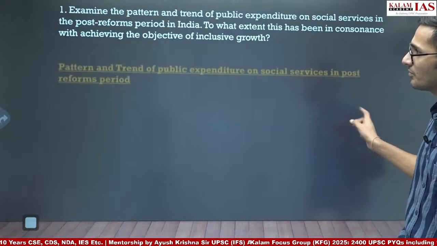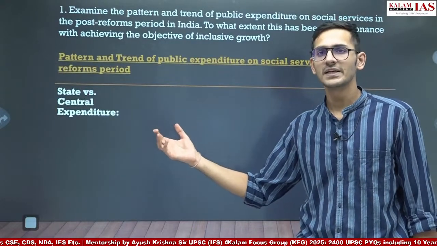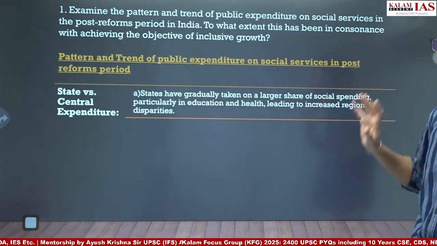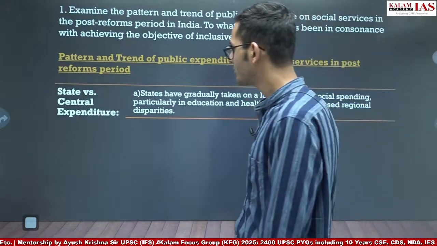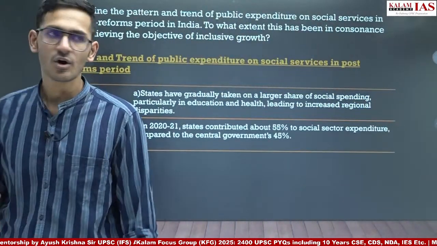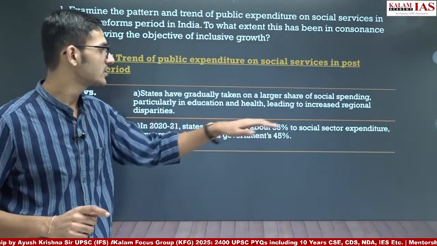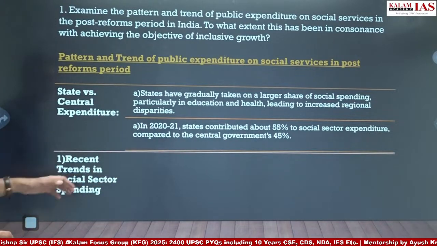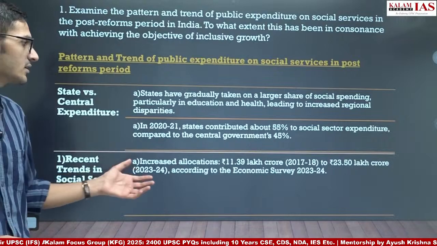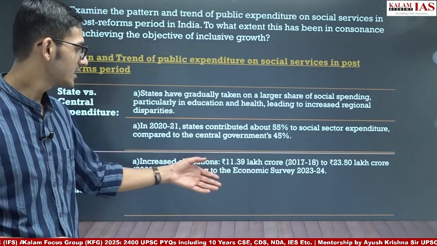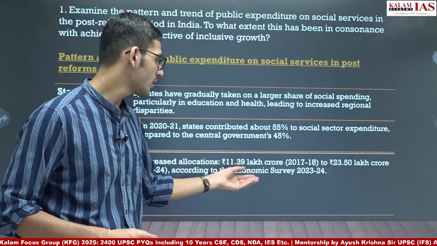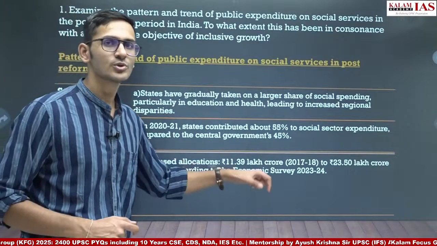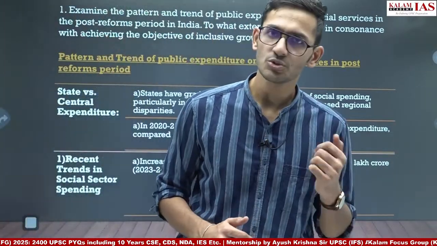After that, we can also write state versus central expenditure. Again, this was given in this year's Economic Survey, that the state share in public expenditure on social services has gradually increased to 55% compared to 45% of the center. So the state's contribution has increased to 55% compared to the center's 45%. And finally, we can talk about recent trends in social services spending, where in 2017-18 it was around 11 lakh crore, which has increased to 23.5 lakh crore this year. This again shows the increasing focus on public expenditure on social services.